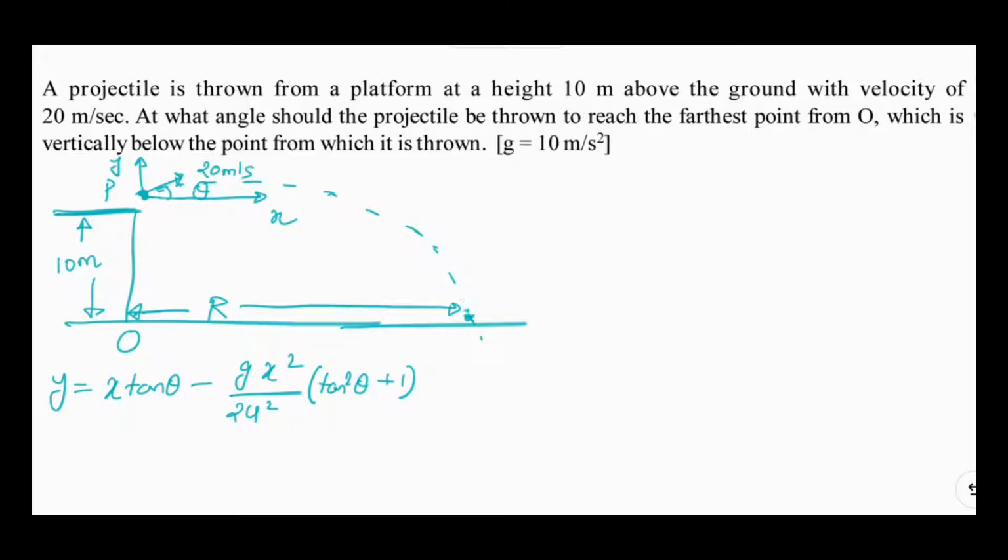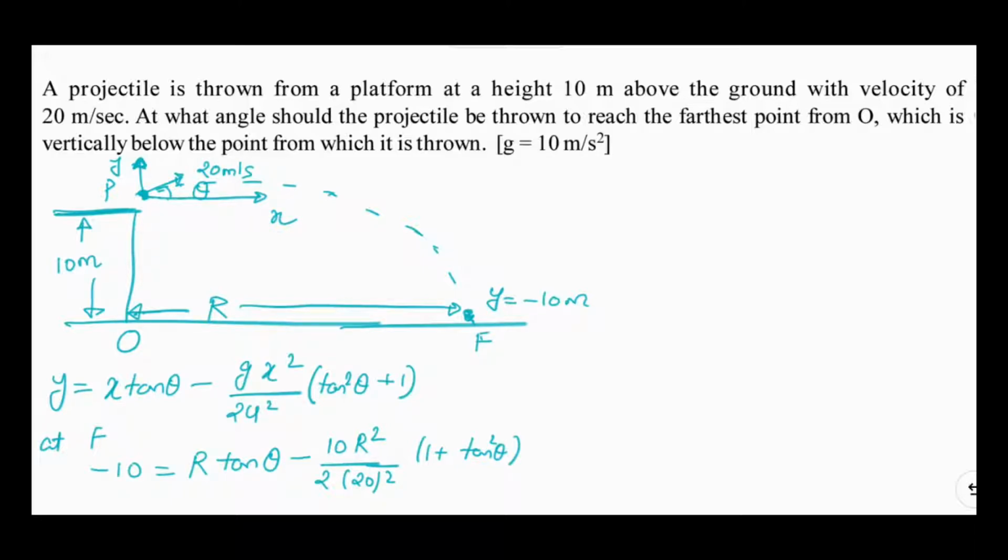When the particle is reaching the ground, the y coordinate of the particle is going to be negative, and it is to be minus 10. Why? Because the origin is here, and I have assumed y to be upward, so in the downward direction, y should be negative. Let us assume this final point is F. At F, the y coordinate of the particle is minus 10, so I can put minus 10 here. It should be equal to x. At this point, x should be R, the horizontal range. So the equation becomes minus 10 equal to R tan theta minus g is 10, x is R, by 2, u is given as 20, multiplied with 1 plus tan square theta.